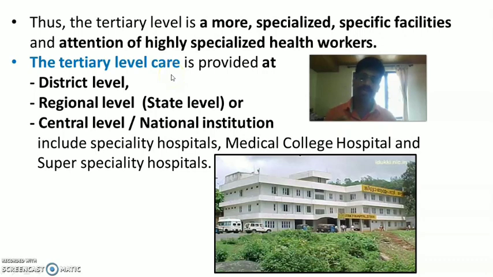Then tertiary level of health care is provided at district level, that is by district hospitals, at regional or state level, that is by medical college hospitals, and at central level or national level by the national institutions. They provide the tertiary levels of health care. That includes the specialty hospitals, medical college hospitals, super specialty hospitals, etc. So tertiary level care is done by specialty hospitals, medical college hospitals and super specialty hospitals at district level, regional level and central or national level.